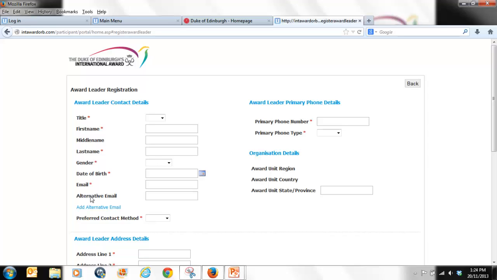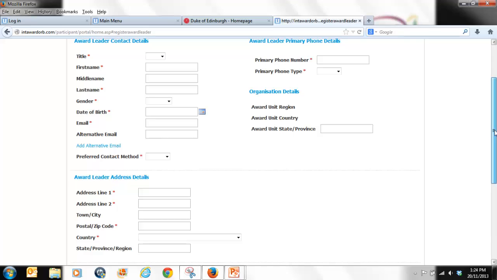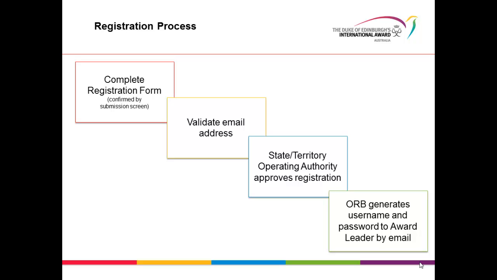So you work through the form and give all of those details and submit. And the process is the same as with the award unit registration. You complete the registration form, you validate your email address, the State and Territory Operating Authority approves the registration, and then you receive a username and password to access the IORB via the email address you used in the registration.